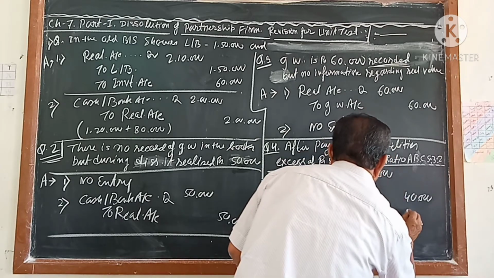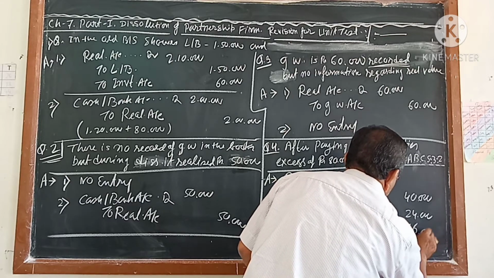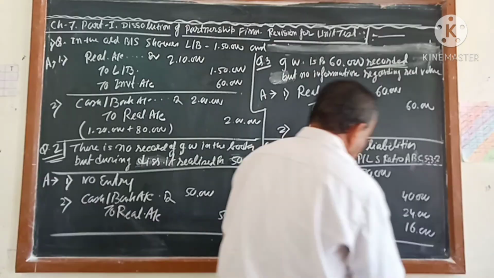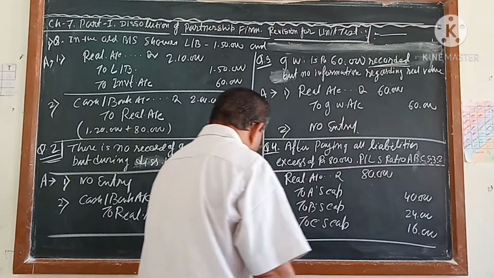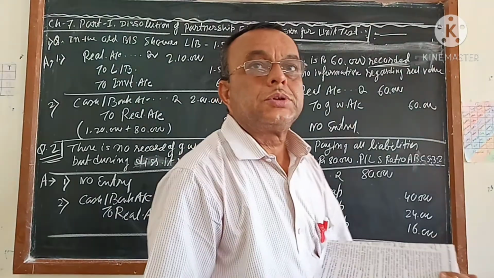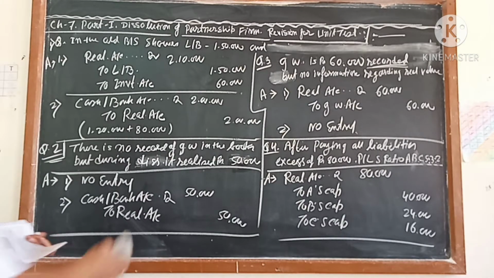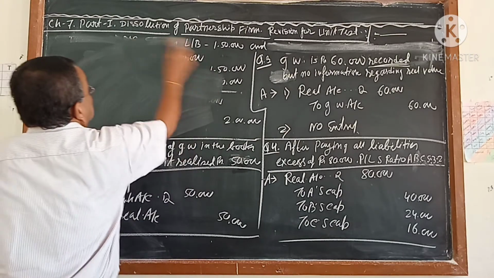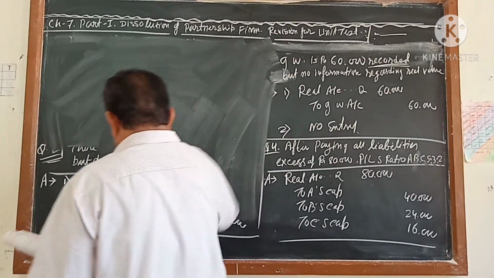And B is getting 24, and C is getting 16. If you add it, you will get 80. Whatever, this is the amount which is coming: 40, 24 and 16,000. This is questions 1, 2, 3, 4. Like that, I want you to practice more questions, and this type of questions is going to come, so try to understand.